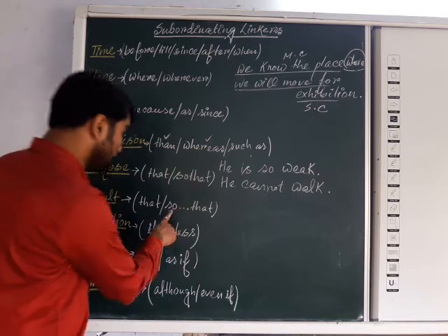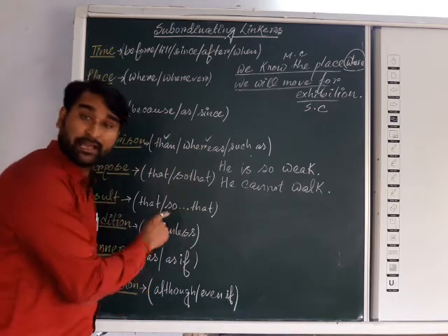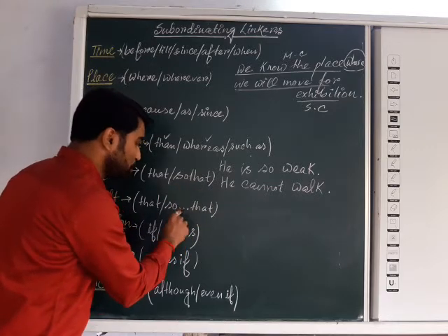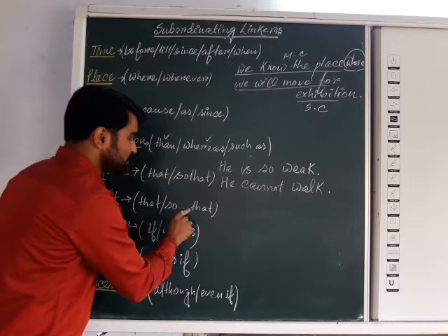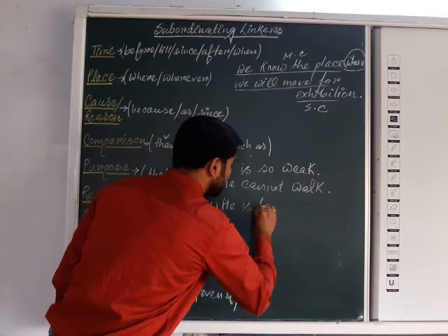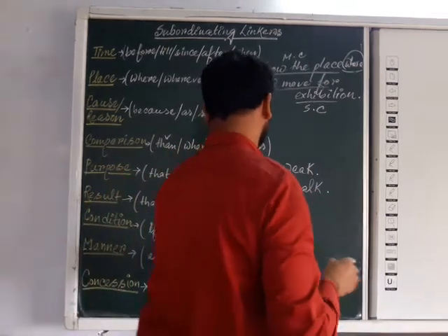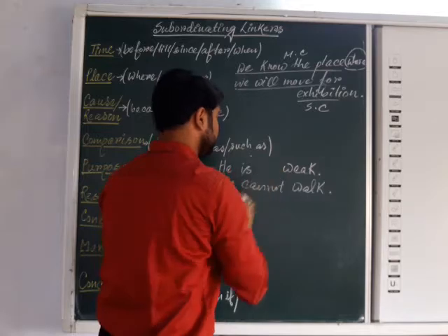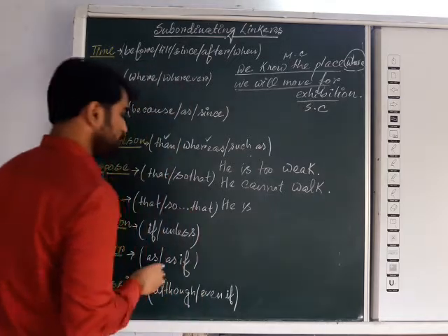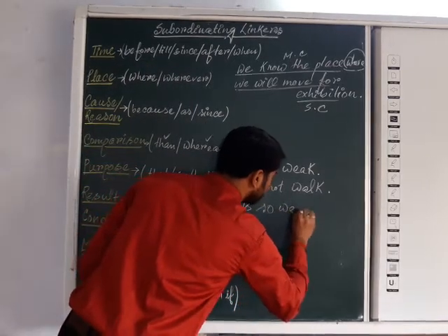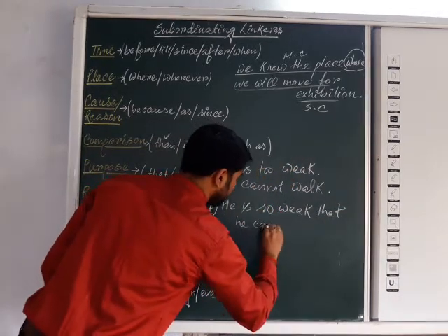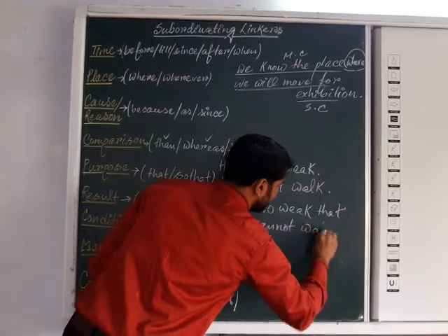Just think about it. Here, so and that, dot dot dot, means in between there must be some words. Okay, so that will not be a combined word. So dot dot dot, that means in that portion there must be some words. So the answer will be, he is so weak that he cannot walk.